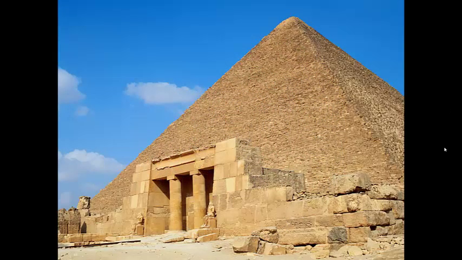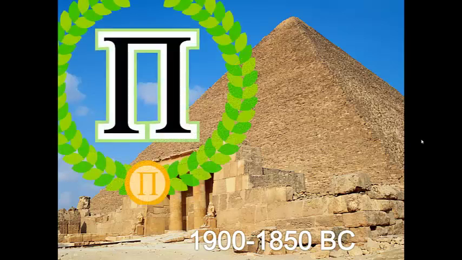First, we'll go to Egypt and Babylon between 1900 and 1850 BC, where archaeologists unearthed a papyrus and tablet with early written approximations of pi, that mystical 3.14 number that we all encounter in geometry.